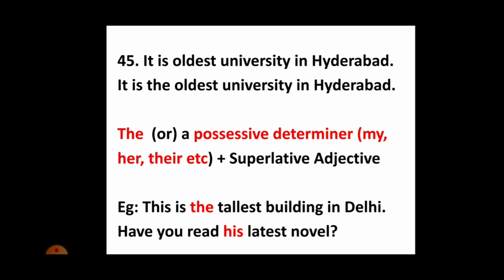For example, she is the youngest girl in the class, or this is the tallest building in Delhi. When I say this is the tallest building in Delhi, tallest is the superlative degree, and this degree is preceded by the. And the other example is, have you read his latest novel? So here his is a possessive determiner that is followed by the superlative degree latest. So remember this rule, you need to use either the or possessive determiners before superlative degrees.